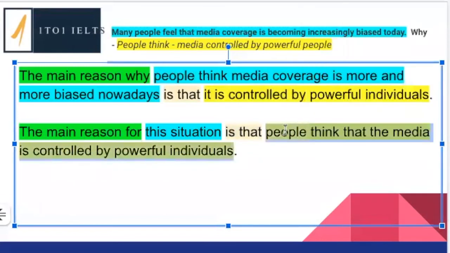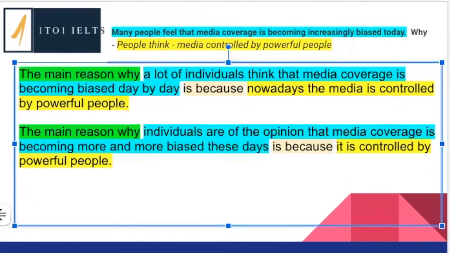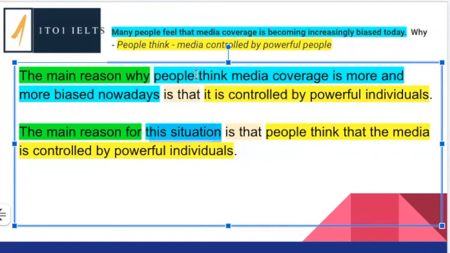Okay, so we are following the structure here. The only thing I don't like so much is this situation is a little bit vague. I think it would be much better, much more concise, to actually state what the situation is, like we have here, or here, or here, rather than just going this situation, because this situation is a little bit vague. So it's not a bad topic sentence, and you do have all the important parts, but you are just being a bit more concise, a bit more specific, should I say, when we're actually stating what the situation is.